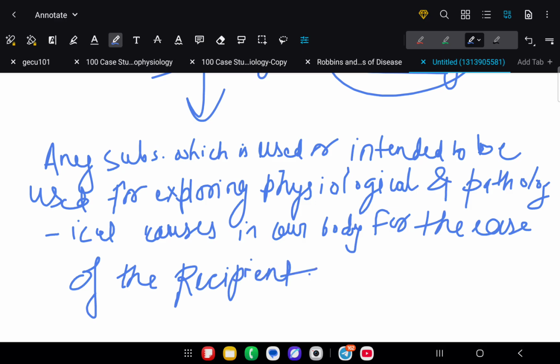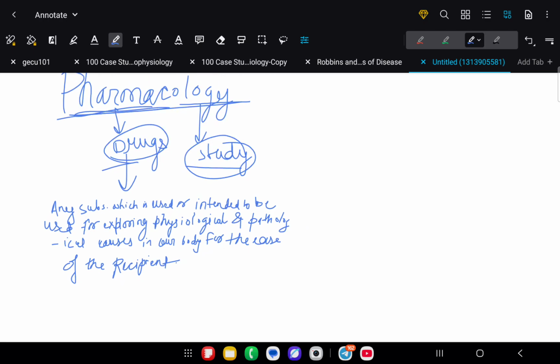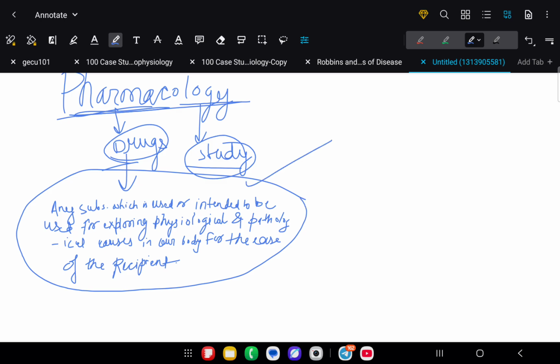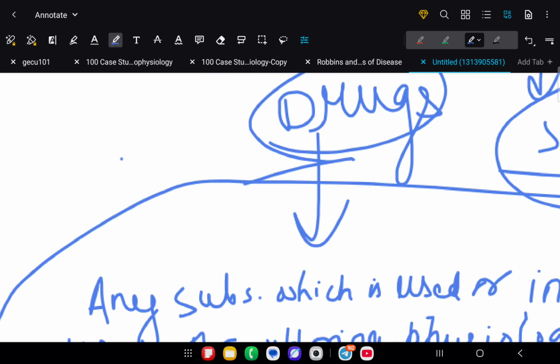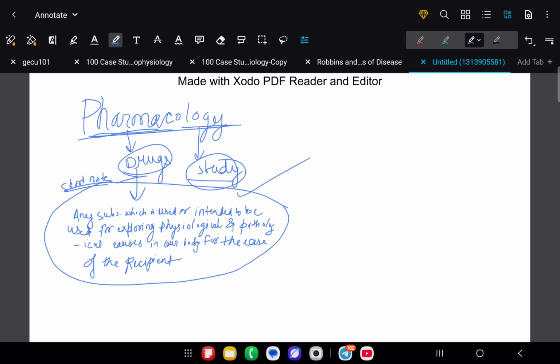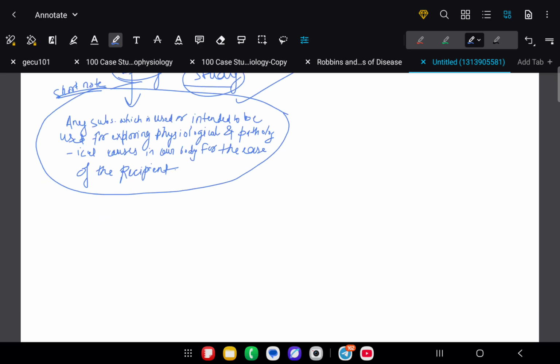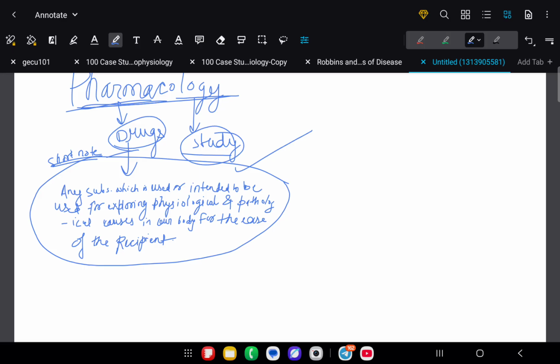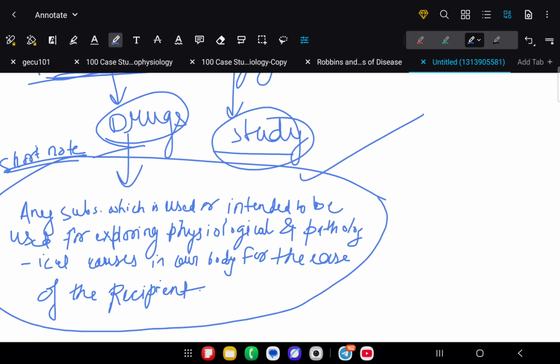This is the normal definition of drugs that you have to remember. What is drug? If it is asked, you have to write the definition. It comes in your short note. So please remember what is drugs. Now, as we have learned about drugs, that it is any substance which is intended to be used for exploring physiological and pathological aspects of our body.